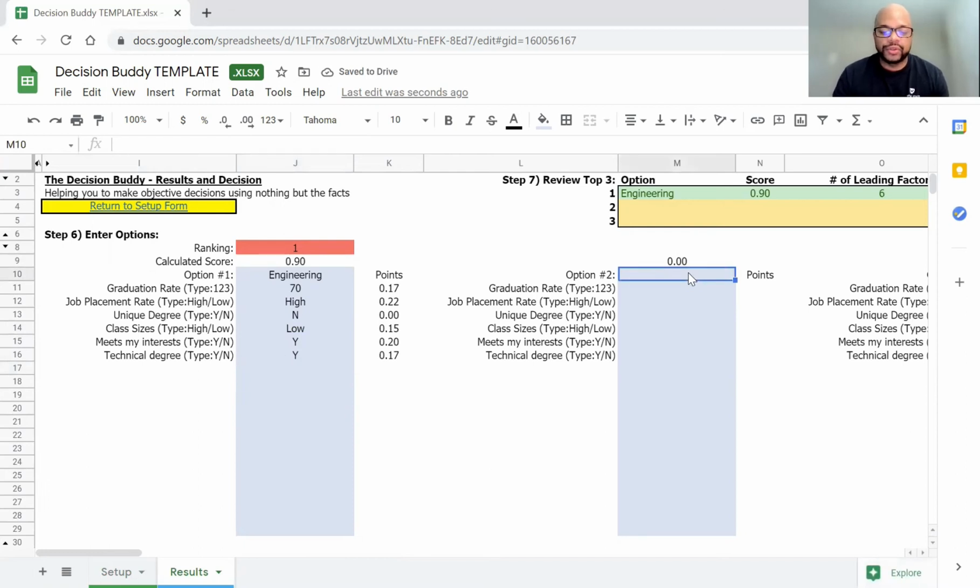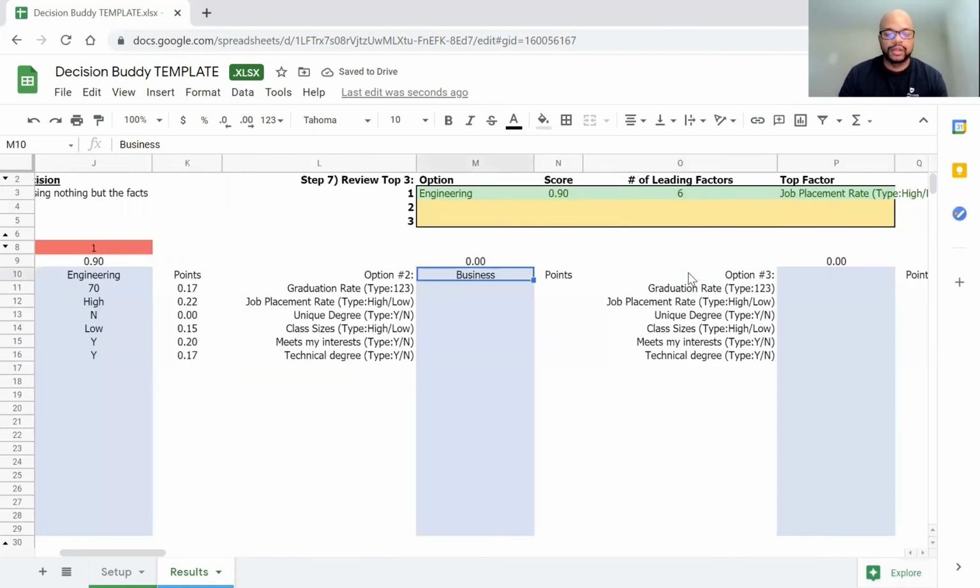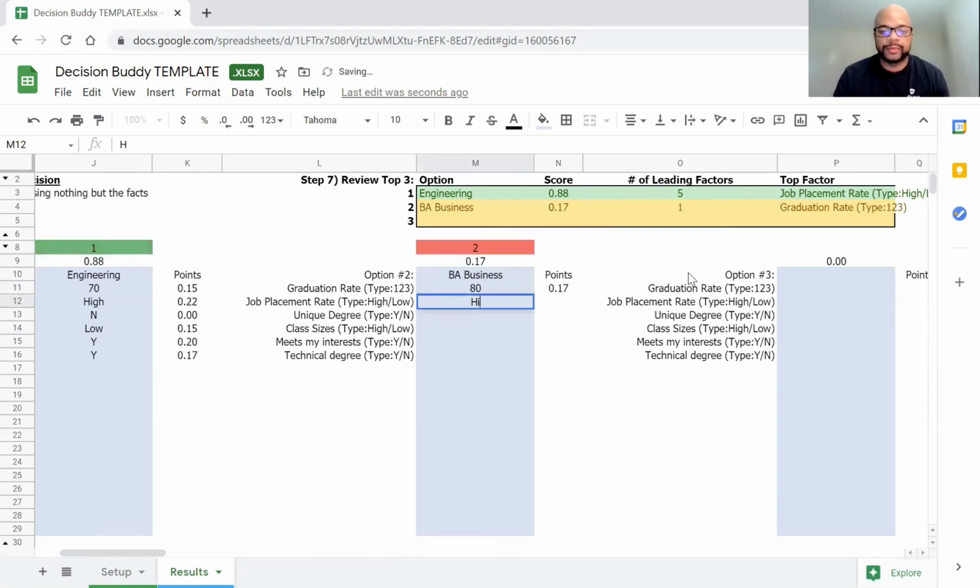Let's say option 2 is business, right? Just go and get your bachelor in business. Let's call it BA in business. So that'll kind of drive some of our answers a little later. Graduation rate, let's say that one is 80%. Job placement is high. Unique degree, no. Class size might be high. Meets my interest, yes. Technical degree, no.